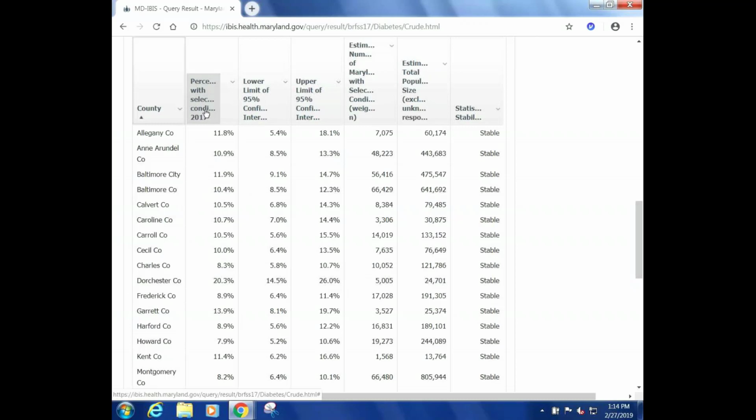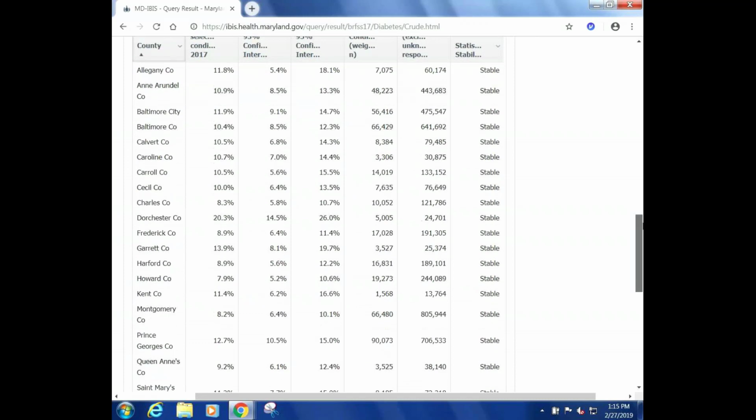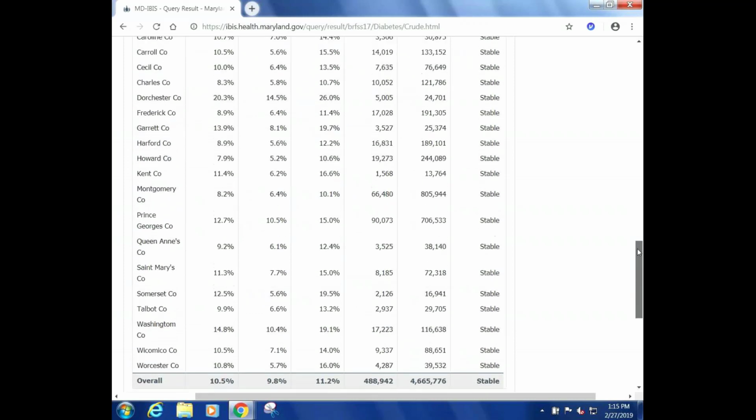So this first column is the percentage, and then the next 2 columns are the lower and upper limit of the 95% confidence interval. And then the two columns after that are what we saw on the map as the numerator and denominator. So the estimated number of Maryland adults with the selected condition, and the total estimated population size of adults in that area. There's another column called statistical stability, which is all the way to the right, and this tells us how reliable the data are and whether or not we can feel confident using them. So on this table, everything that we looked at says stable, so we can be fairly confident with those data.